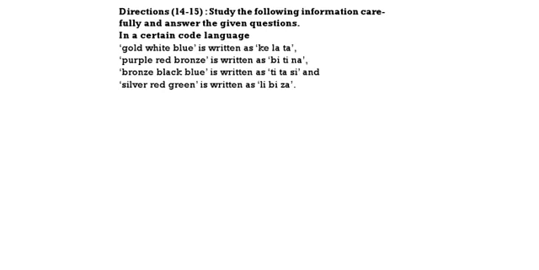See here. Gold, white, blue, purple, red, bronze, bronze, black, blue. In the first sentence we have blue, and the third sentence also has blue. In the first and third sentences we have TA. So what is the code for blue? It is TA. Blue means TA. Then gold, white: can we see gold and white in any other sentence? No. That means we can't find the code for gold and white. So that is KELA.